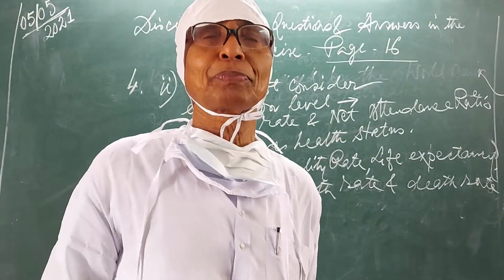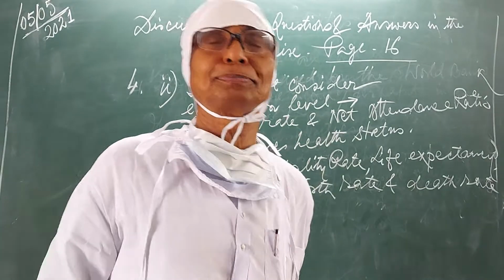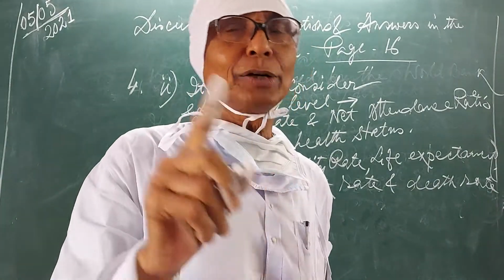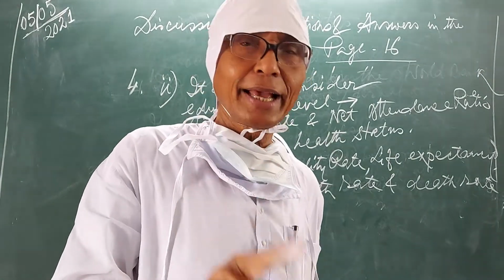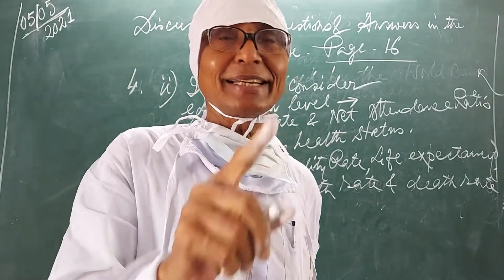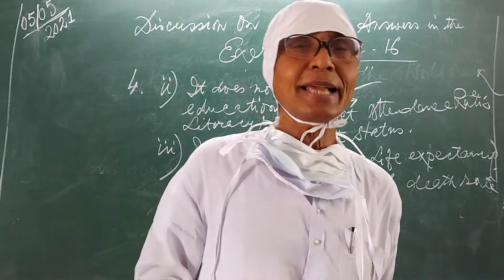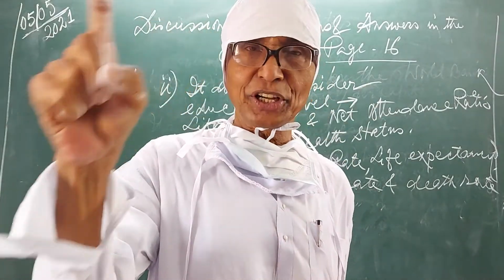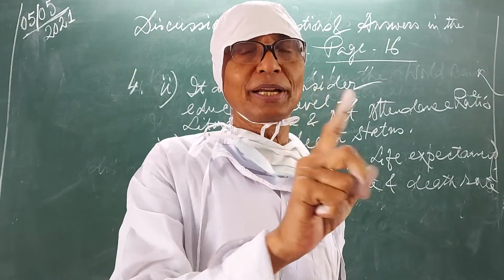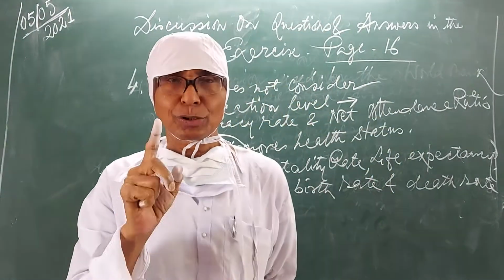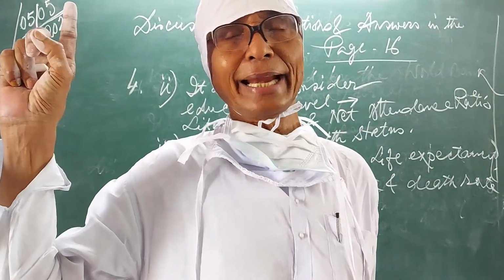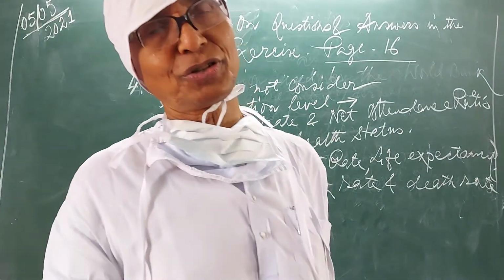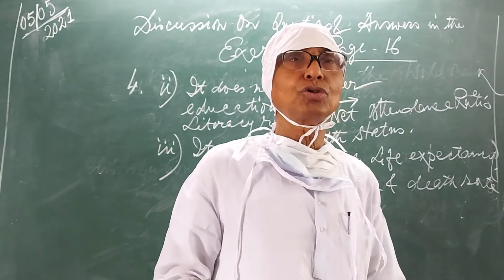So you see the answer to question number 4. What is the criterion used by the World Bank? The criterion used by the World Bank is average income or per capita income. Is there any limitation? Yes, it has 3 limitations. Number 1, it hides disparities, that is, equitable distribution of income should be another criterion. Number 2, it does not consider education level. Number 3 and last, it ignores health status of the country. Okay? Alright, let me pass on to the next question.